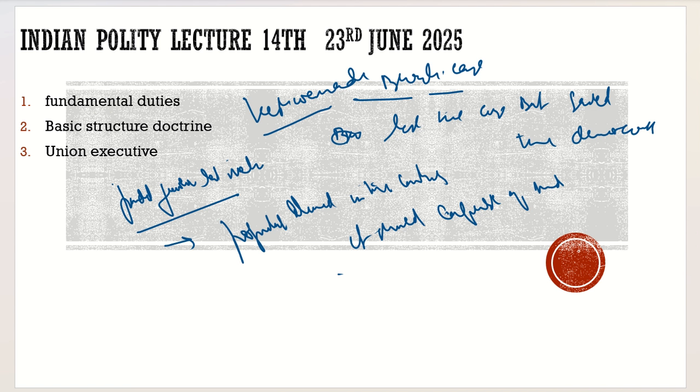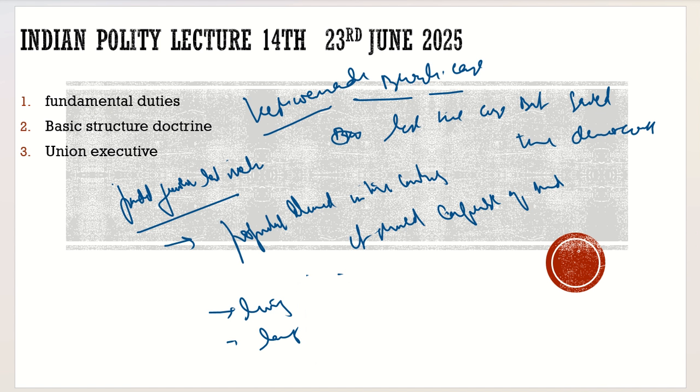One of the salient features of our constitution is that it is a living constitution and one of the largest constitutions. Why? Because it is continuously going through amendments.